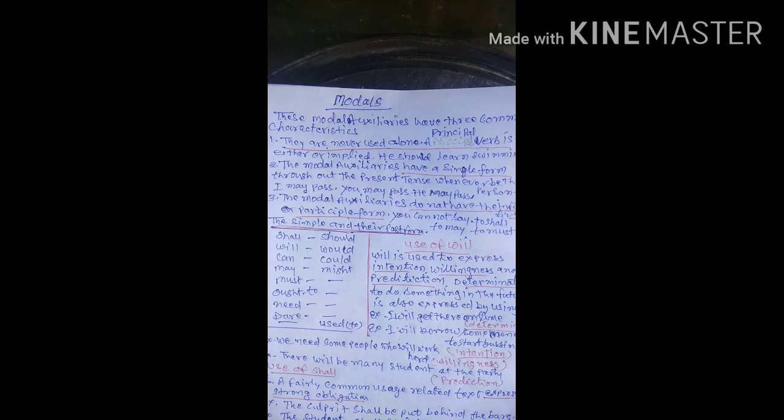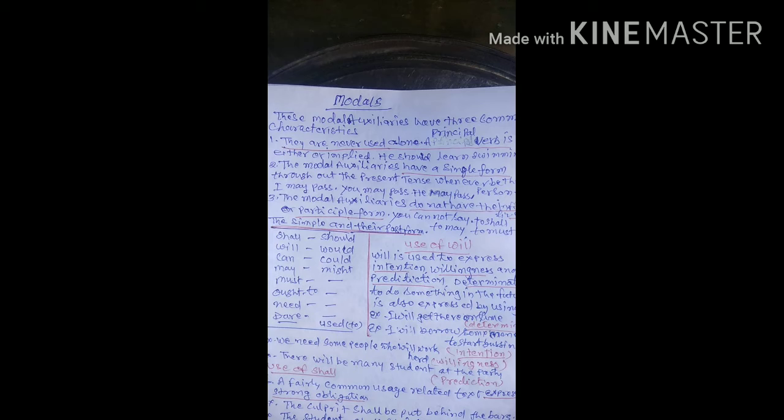Ought to in first form, then second form is ought to. First form need, second form need. First form dare, second form dare. First form is no, and second form used to. So guys, we can start one by one.